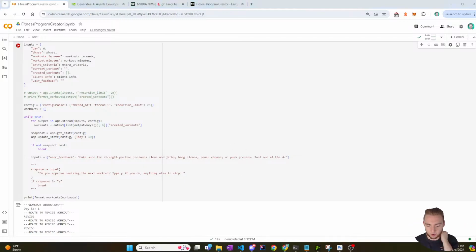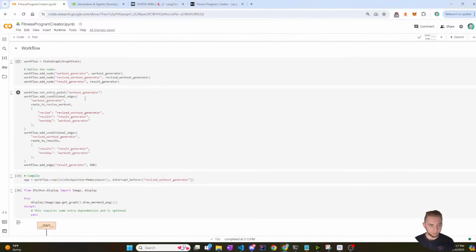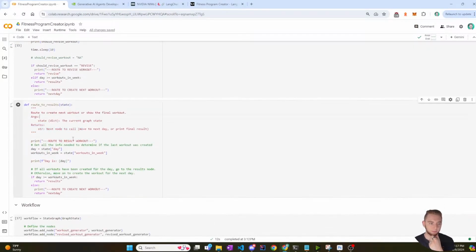Okay, so that is the first thing done, adding in the new state variable for the user feedback for workout. The next thing that I need to do, and actually I need to do three before two, because I can't add the new state variable before I actually have a place that uses it. So I need to add a new node to start the graph. And so what I'm going to do is I'm just going to copy the route, because this is also going to be a very simple router.